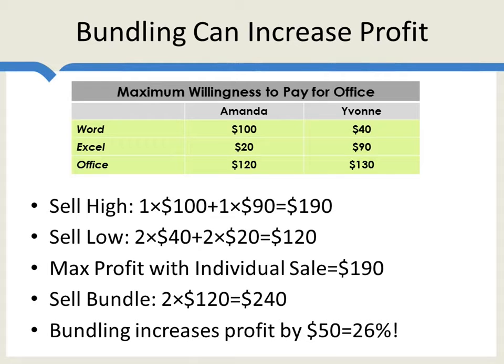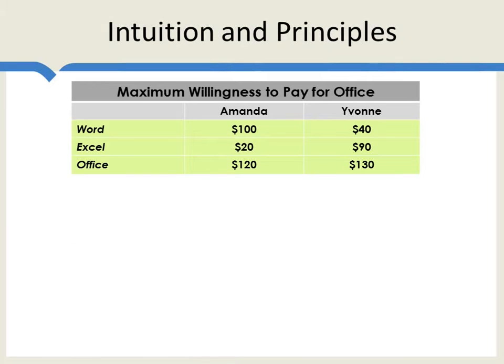So what's really going on here? The problem with selling Word and Excel individually is that the demands for the individual products are highly variable. So Amanda values Word at 100, but Yvonne only at 40. On the other hand, for Excel, Amanda values Excel at 20, Yvonne at 90. So there's a lot of variability in the demands for the two products. That means that the firm is forced to make a choice to sell high but sell only a few copies, or to sell low and to sell more copies.